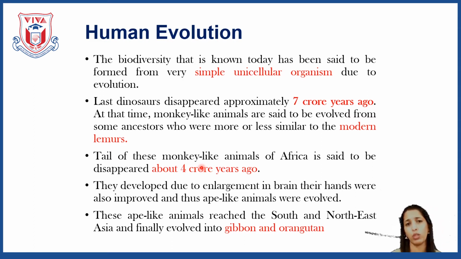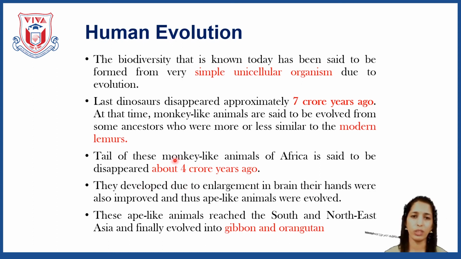You have to remember all the particular numbers or years properly when you write the answer. So 7 crore years ago human evolution began. At that time, the tail of these monkey-like animals of Africa is said to have disappeared around 4 crore years ago.